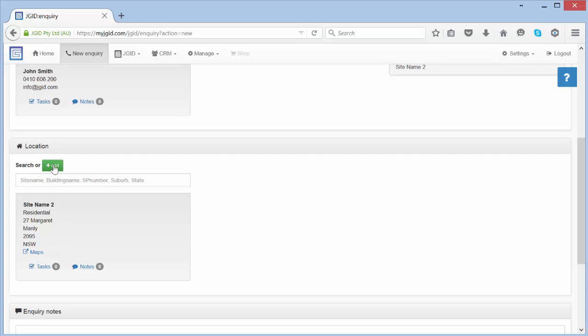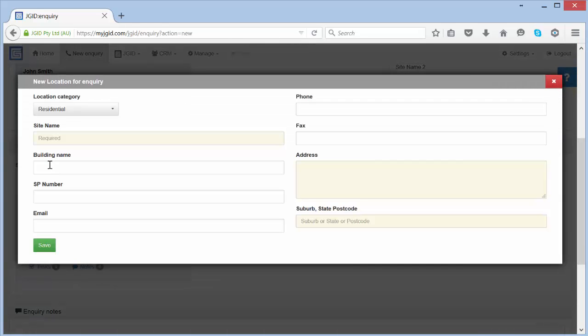Should I wish to add, for example, a new site, client or contact, simply press Add, and you will see highlighted the most relevant fields which are required to complete an inquiry in JGID. You have the other fields optionally available. These are not required though.